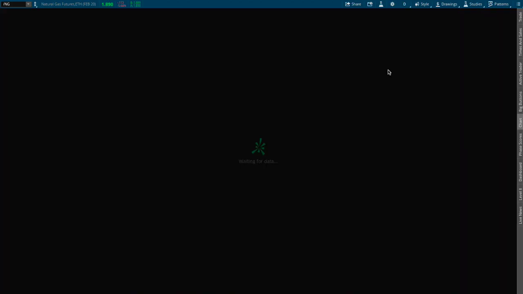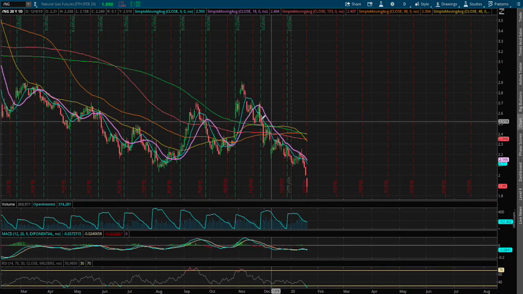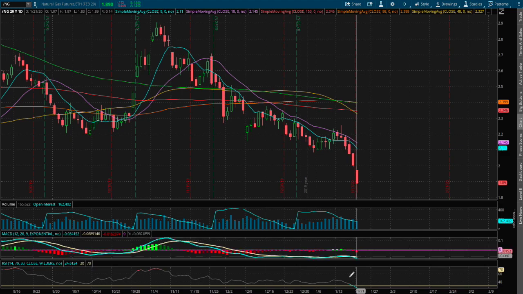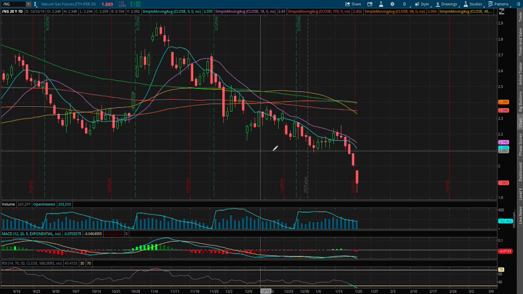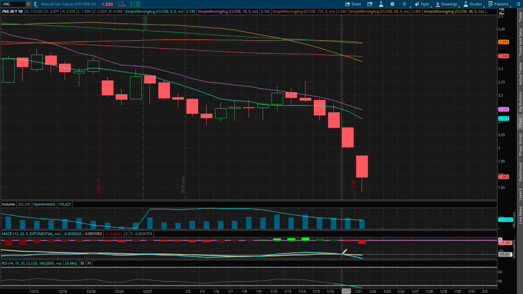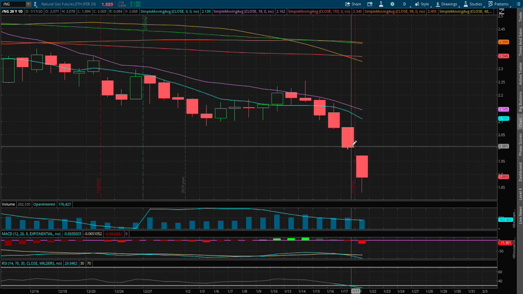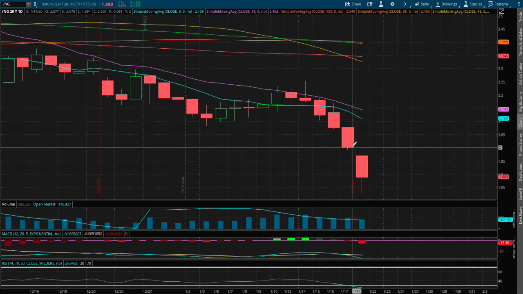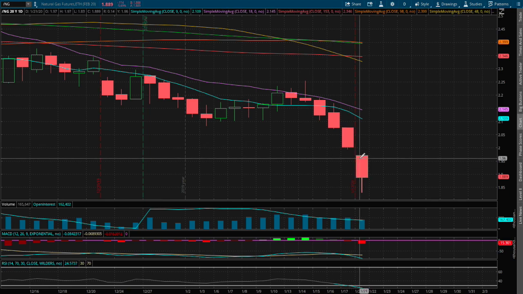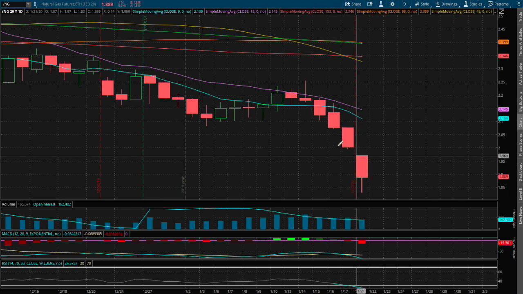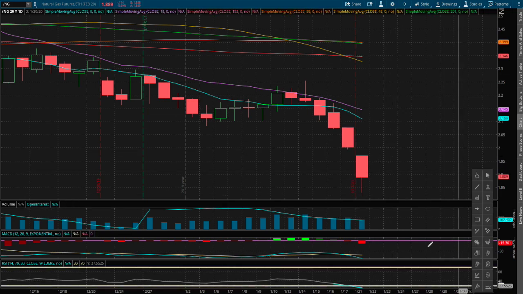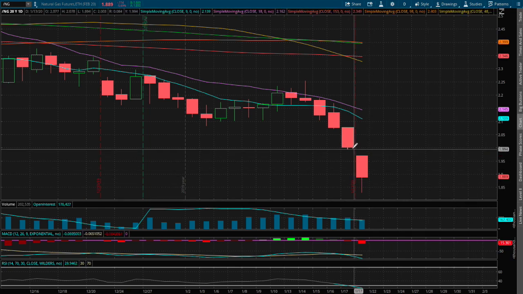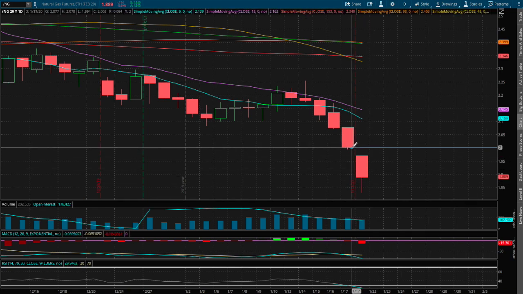So on the daily chart, we continue to make lower lows, and we are at oversold RSI as well, and we also made a divergence on the MACD between last week and this week. We do have a gap down from Friday to Tuesday, so that is one gap we do need to fill if we were to continue lower. So that is our immediate resistance, which is around the price of $2.